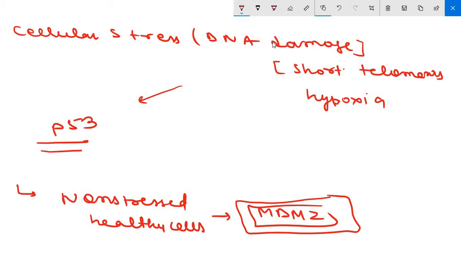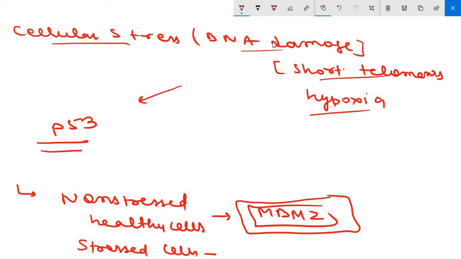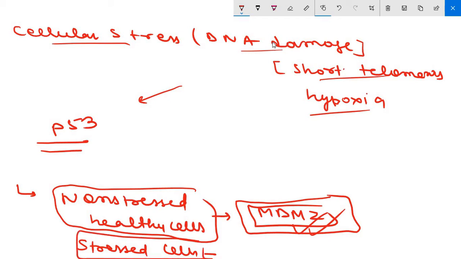In a stressed cell, however, P53 is released from the inhibitory effect of MDM2 via two major mechanisms, which we are going to discuss. Those two major mechanisms depend on the nature of the stress. We have discussed several stresses: DNA damage, short telomeres, hypoxia, and others. So in non-stressed healthy cells, the P53 protein is bound to MDM2, and in a stressed cell, P53 is released by two major mechanisms that depend on the nature of the stress it is facing.